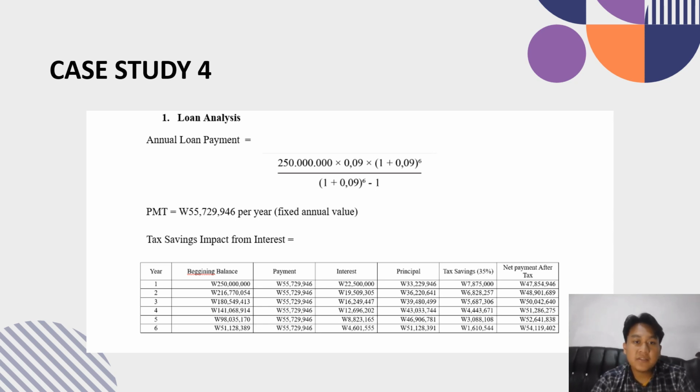My analysis focused on determining which option offers the lowest total cost while considering tax implications, depreciation benefit, and residual value.